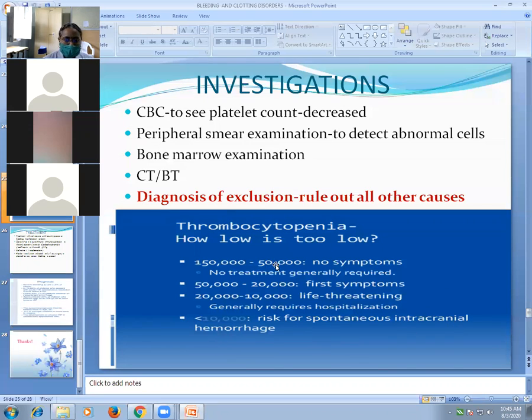So whenever the platelet count is above 50, there is no risk and it is not life-threatening, and usually no manifestations occur. Below 50, manifestations can occur. Below 20, it can be life-threatening or the patient requires hospitalization, but below 10 is always life-threatening.